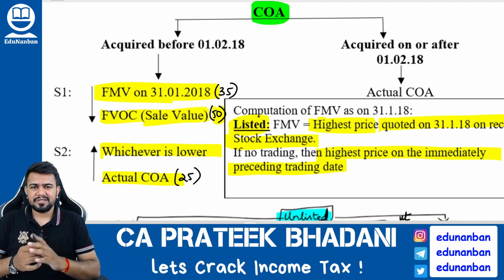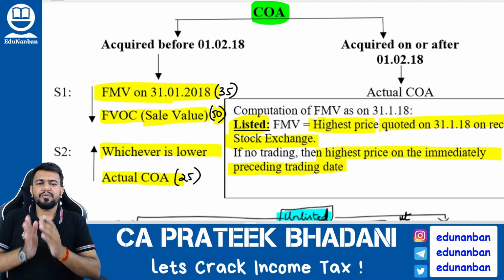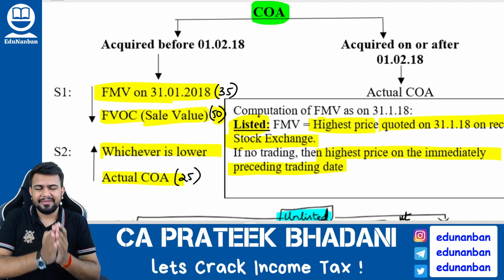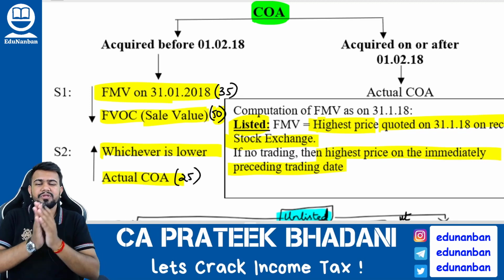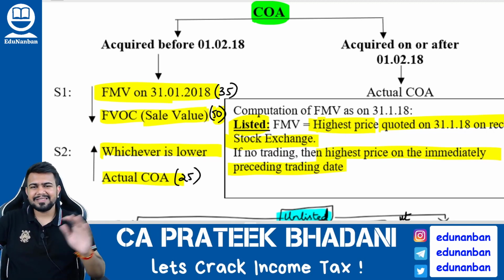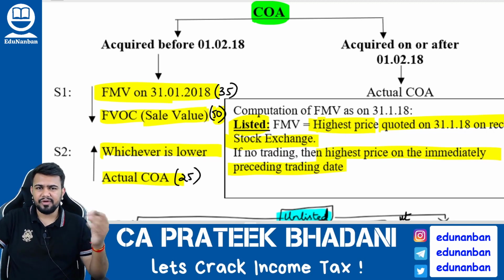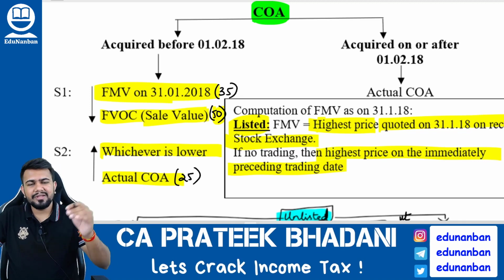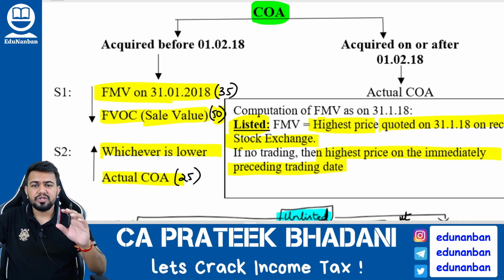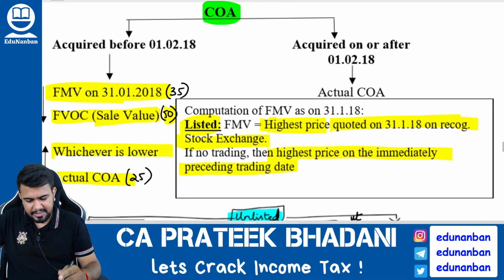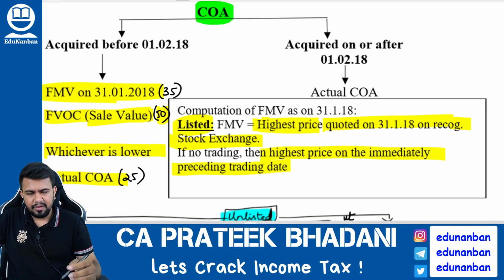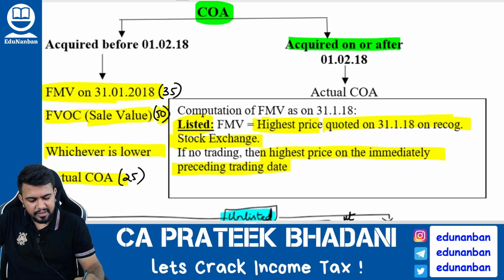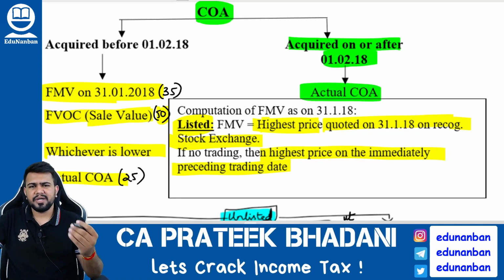So what did the finance minister do? The finance minister said that up to 31/1/2018, that is the grandfathering date, whatever capital gain is earned will be fully exempt. Now to include that grandfathering inside this provision, you have to calculate the cost of acquisition in a different style. Listen here. If any share or security is acquired on or after 1 February 2018, then the cost of acquisition will be the actual cost of acquisition, which is nothing but the purchase price.